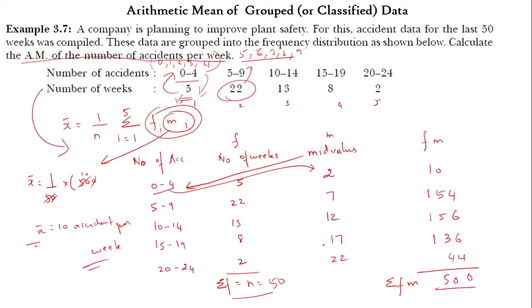Okay, it's really simple. When you have your group data, we have to find the mid value. After that, we need to multiply with the frequency. Once you have multiplied, we have to sum up all the fm and then f, and then substitute in the formula. We'll get the answer.